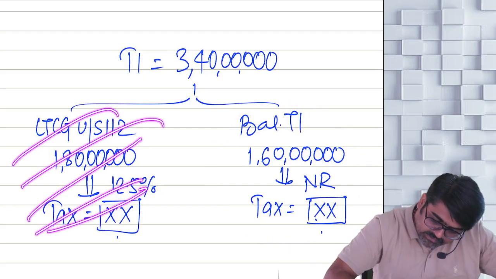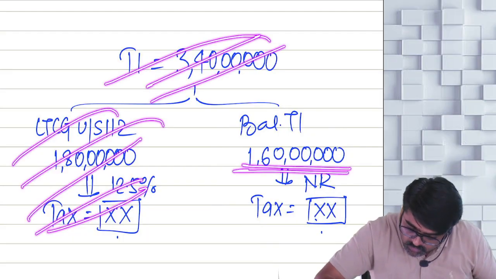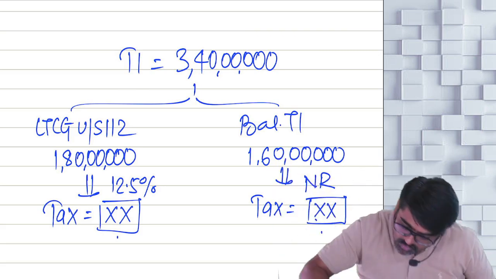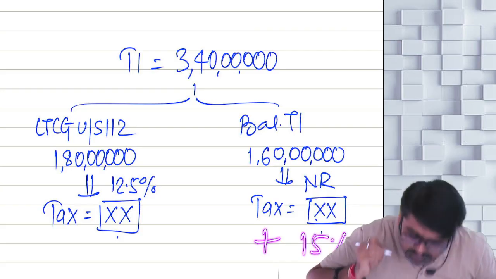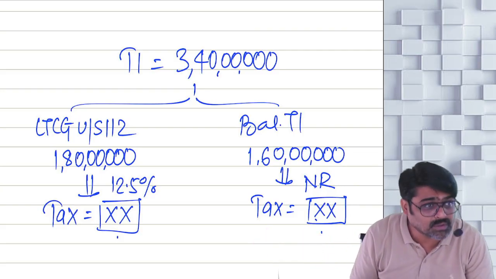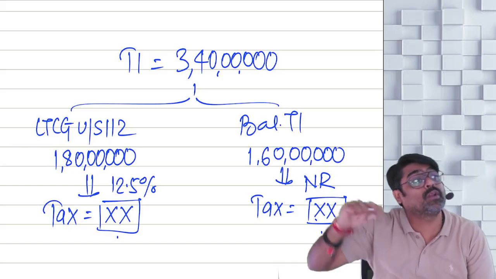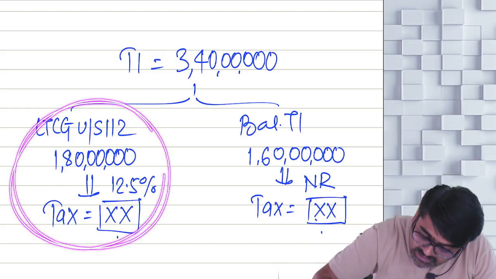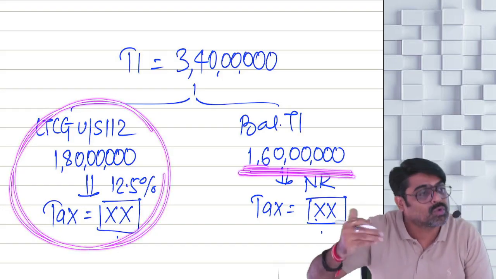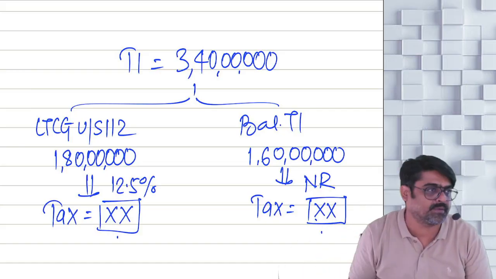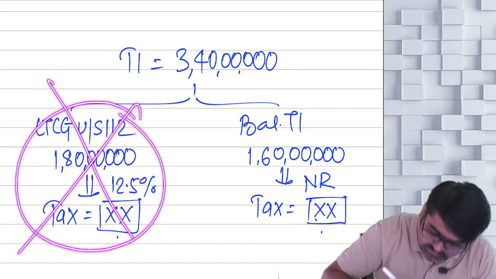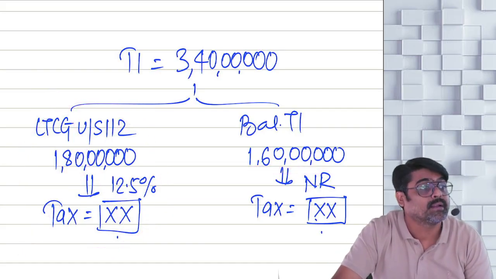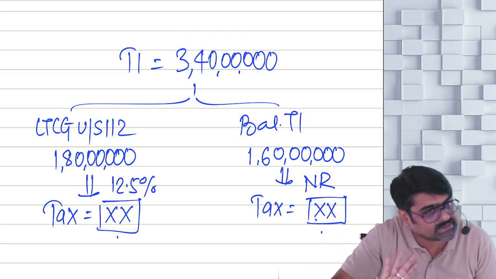After eliminating this income from your total income, how much total income remains? Is it still more than 2 crores? Then on this also you will apply 15%. Understood? When will you apply the higher rate of surcharge? After eliminating this, if the balance is still more than 2 crores, then apply 25%. But if after eliminating this, the amount falls below 2 crores, then 15% on this also. Understanding?